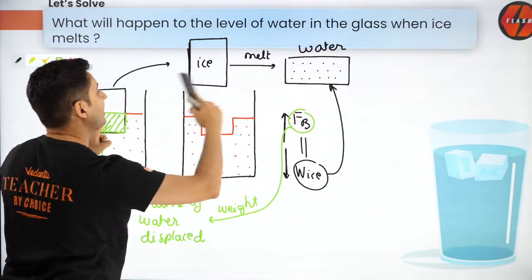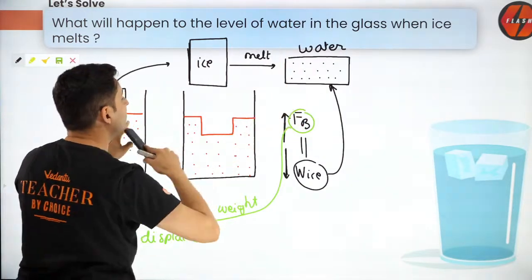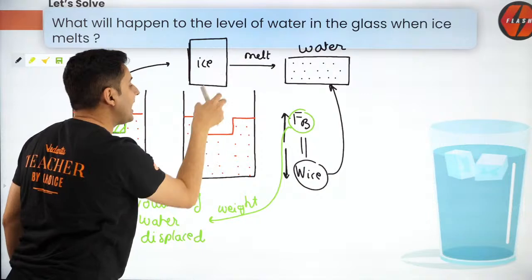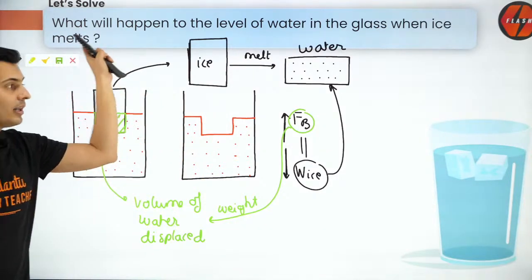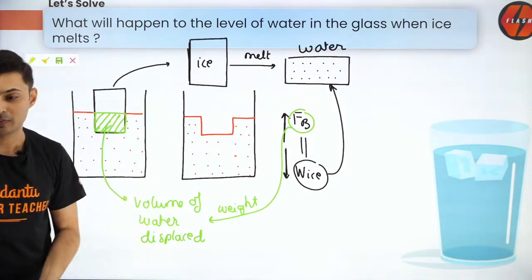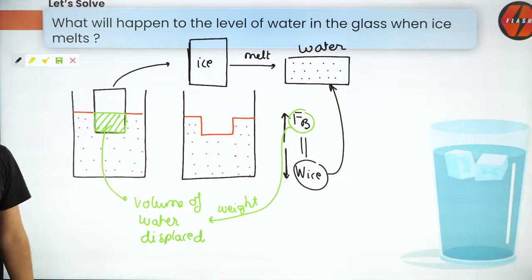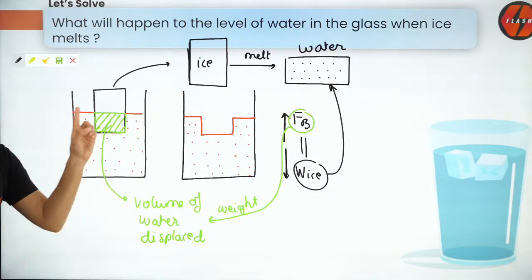If these two weights are equal, what does it mean? Their volumes are also the same. That means this will exactly fit over here. So the water level will neither go up nor come down. Yes, it remains the same.